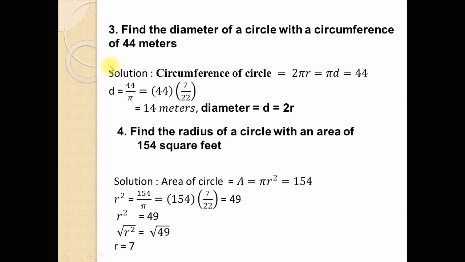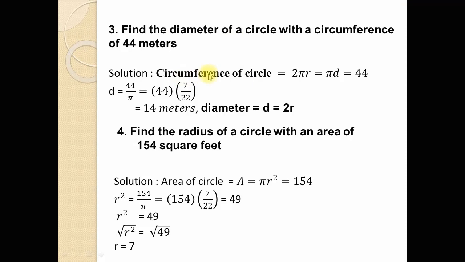Now another problem, to find the diameter of a circle with a circumference of 44 meters. The circumference of the circle is 44 meters. Now to find the diameter of the circle: how to find the radius or diameter of a circle when the circumference is given? In this question, the circumference of the circle is 44 meters, and we have to find the value of the diameter of the circle.